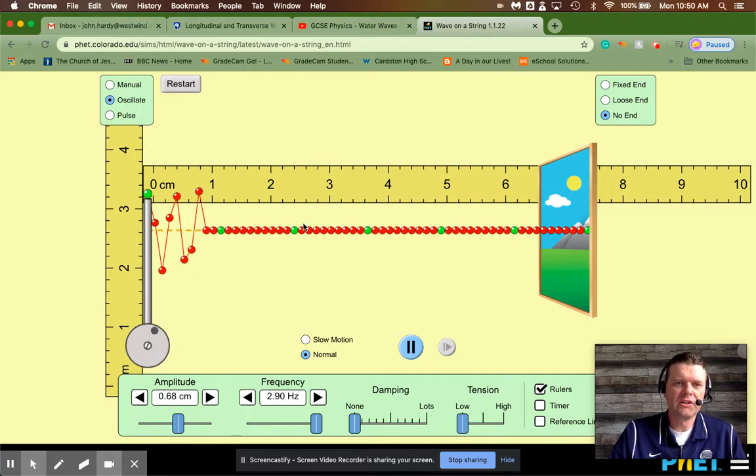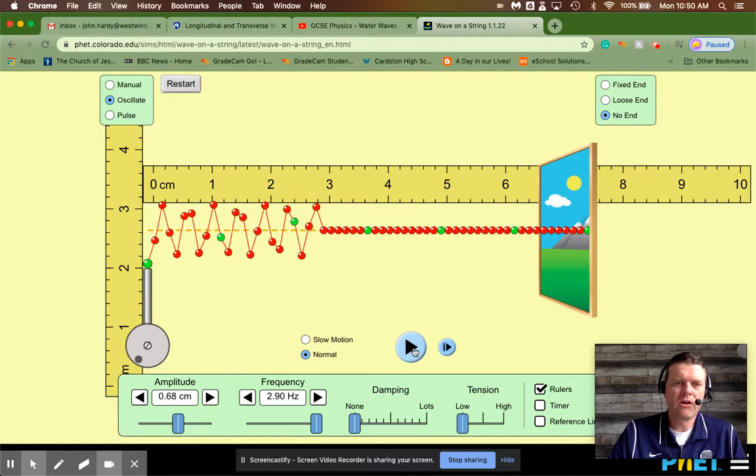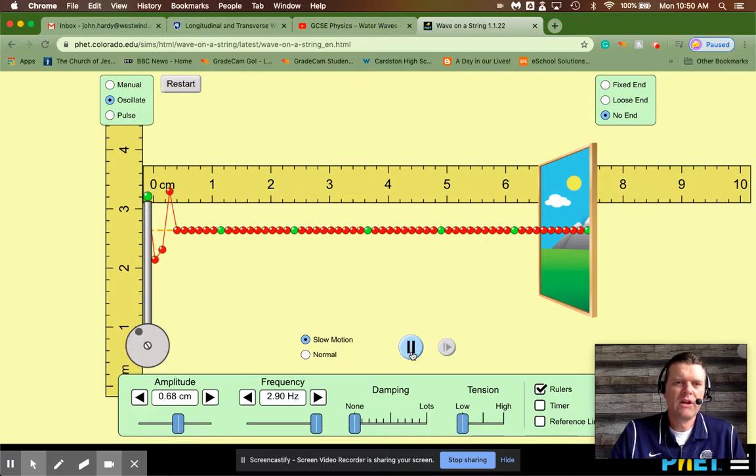Now, let's turn on an oscillation here. Let me restart this. Okay, and let me turn on the slow motion here, and let's run it. I'm going to make that a little bit bigger. Here, let's turn the frequency down. That was a bit high. So we'll drop the frequency here. Let me restart this. Okay.